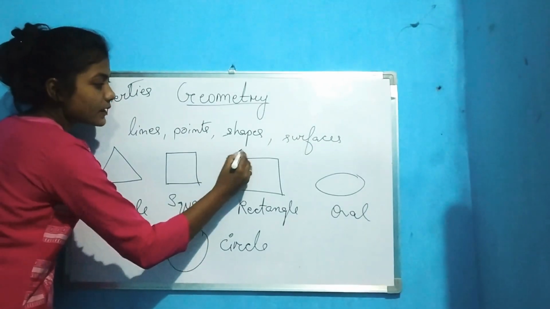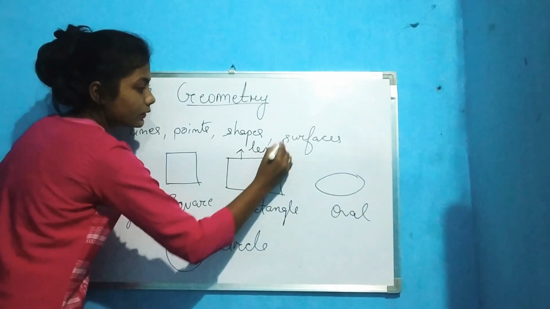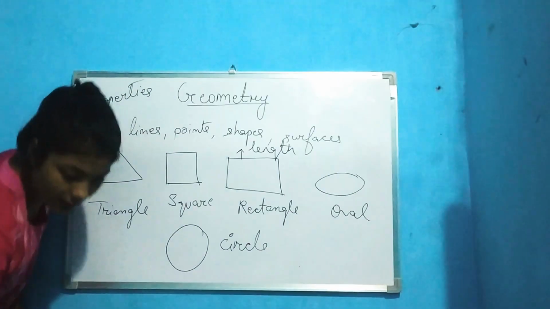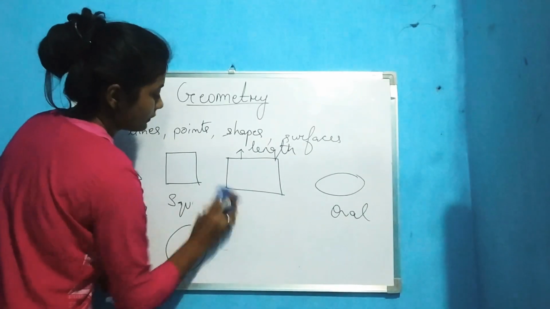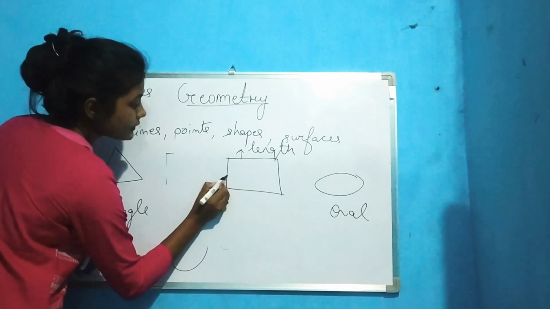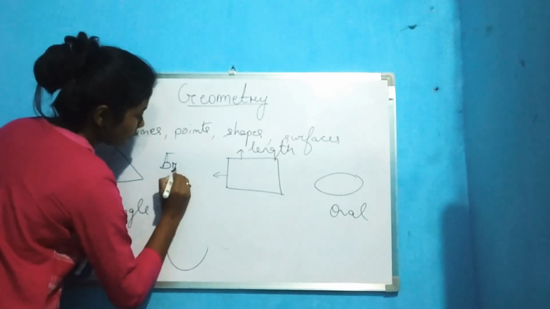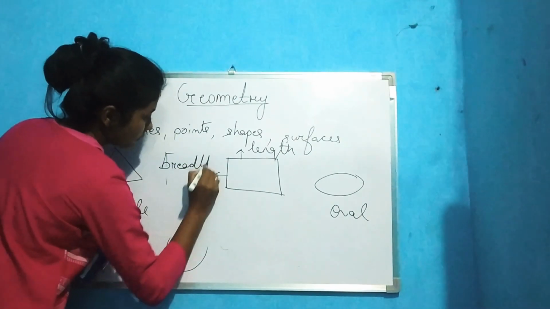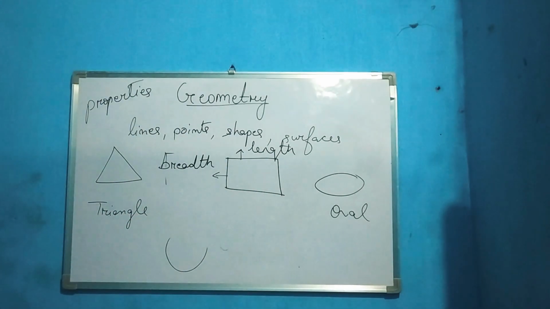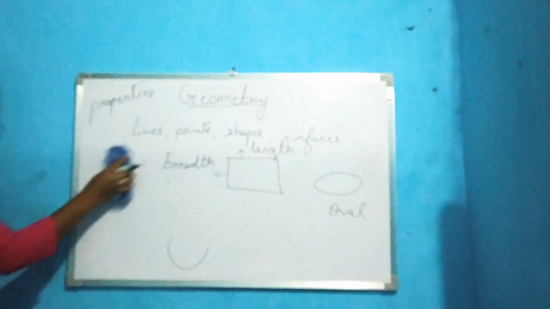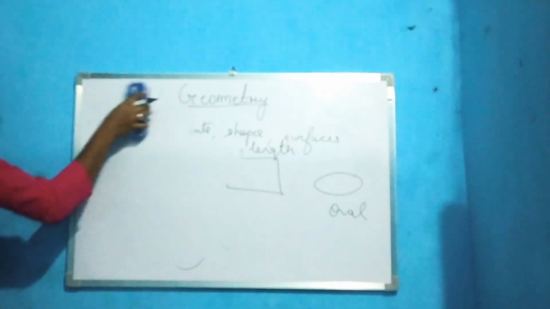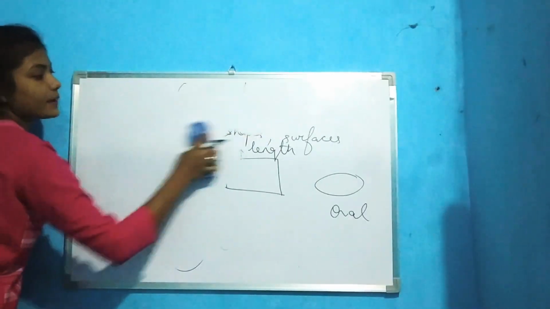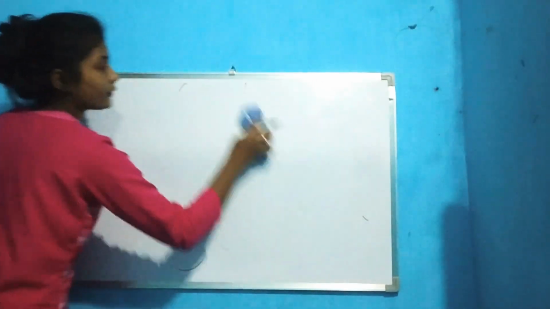This line is called length, and this is called breadth. Okay, length, breadth. Now, in this chapter, we will be learning about basic concepts of geometry.